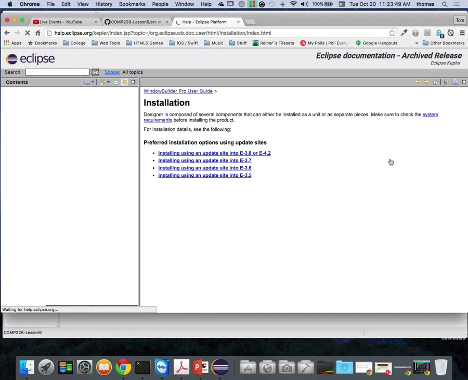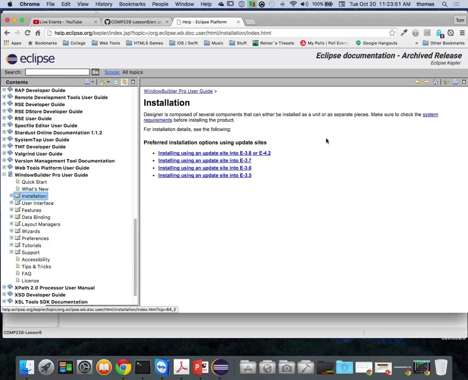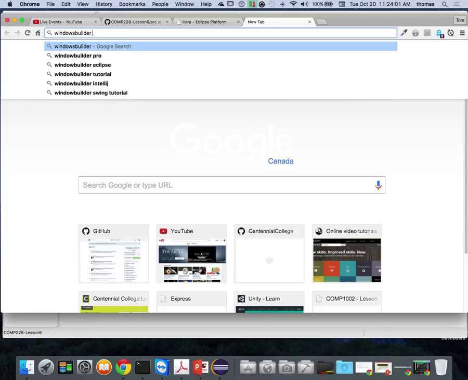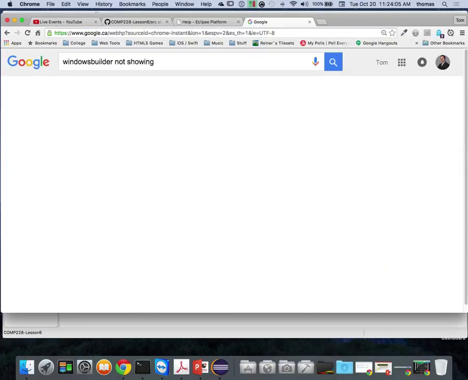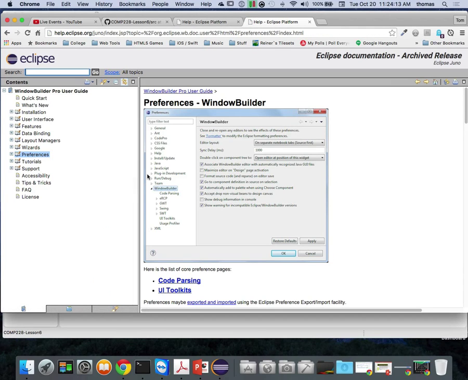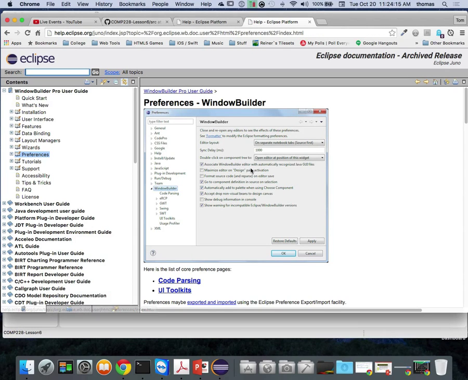But let's check to see, just from a provisioning perspective, how do I add this in? Shouldn't you already have it? So let's put that in. So let's say Window Builder is not showing up. Not showing. How do I set that up? If I go to Preferences, here's Preferences.